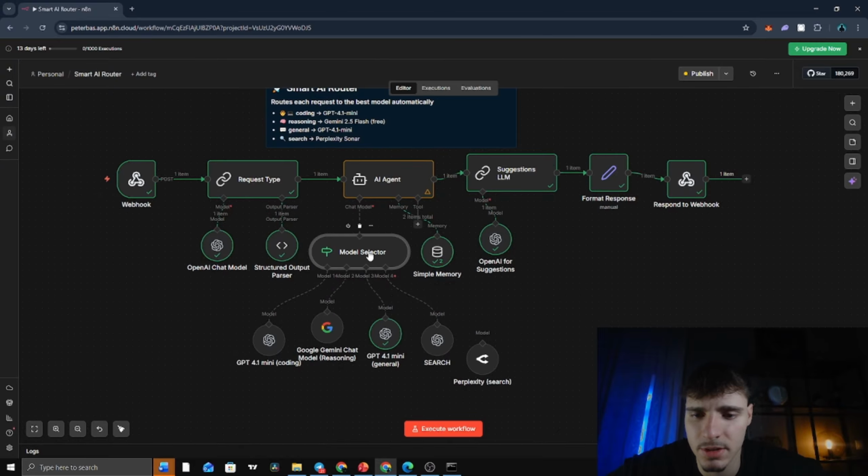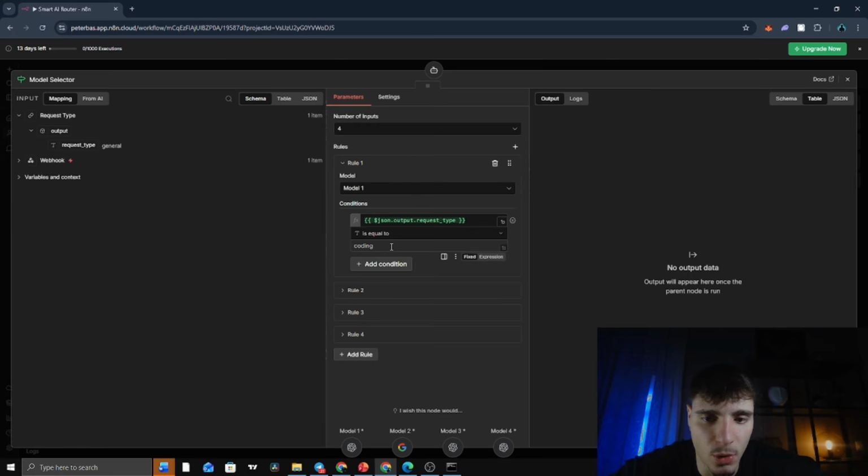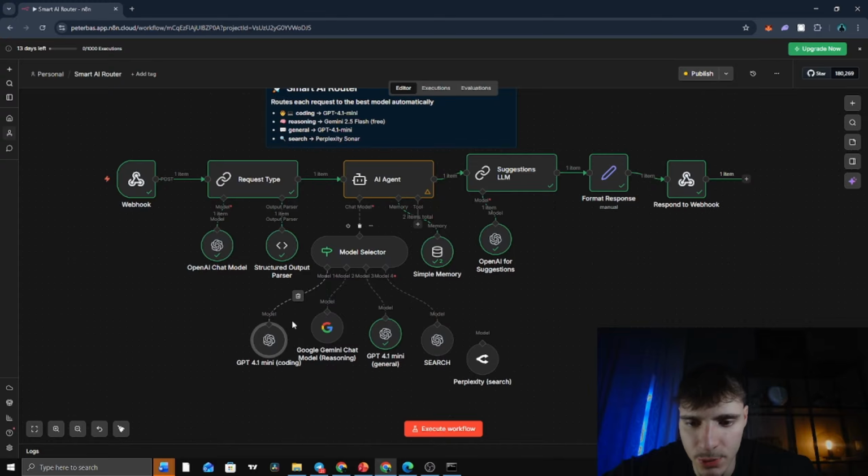Let's go deeper into the model selector. It includes 4 rules. This node reads the request type from the previous step and decides which AI model to use. The first one is coding. For coding, it uses GPT 4.1 mini, this route.